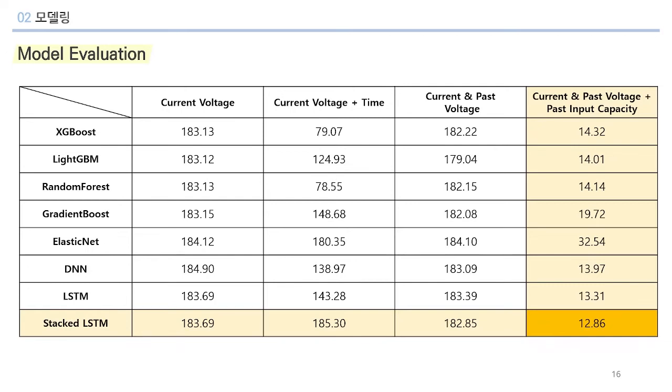We developed several models such as XGBoost and RNN and compared the performance of each model. As a result, the model performed best when the sequence voltage and input capacity composed of the past four windows were used as variables at the same time. In addition, the performance of models such as RNN, specialized for processing time series data, was good, and among them the stacked RNN model performed the best. Therefore, as the final model, we choose a stacked RNN that trains on sequence data.